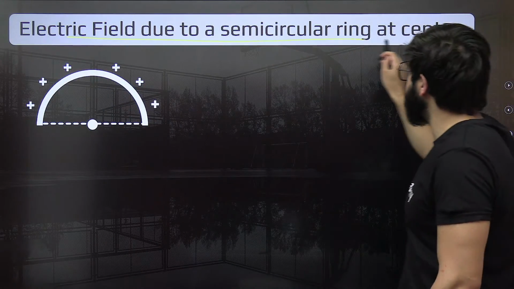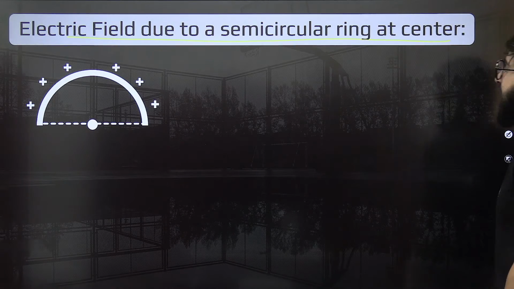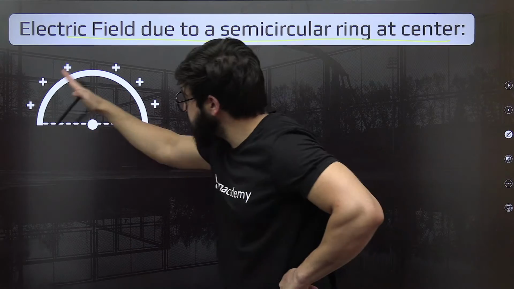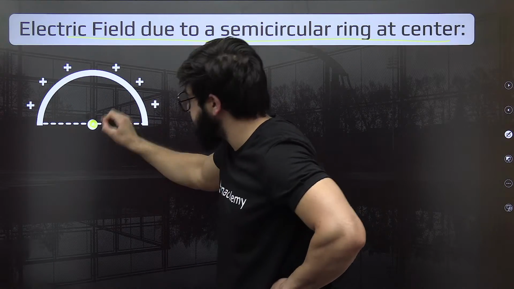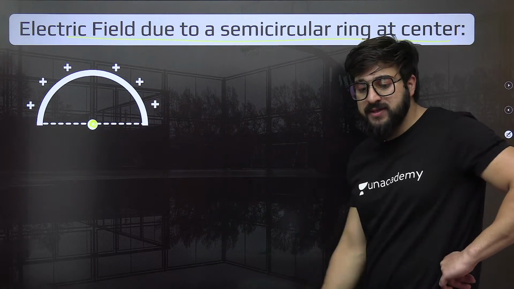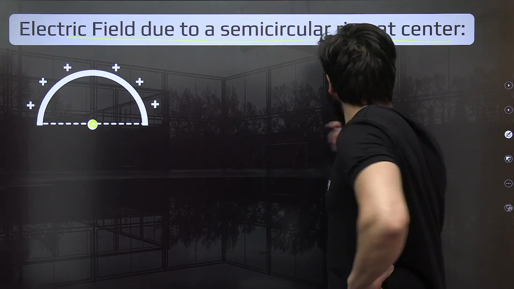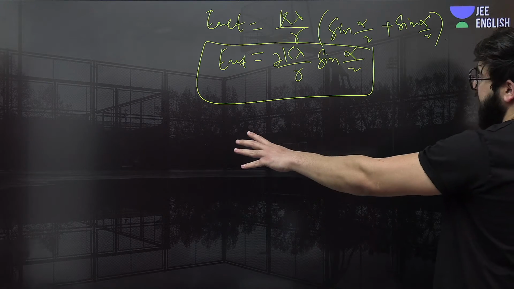Electric field due to the semicircular ring at the center. Okay, so we need to now find the electric field because of this semicircular ring at this center exactly. Now in this case, can I use the same formula? I don't have to derive it once again.